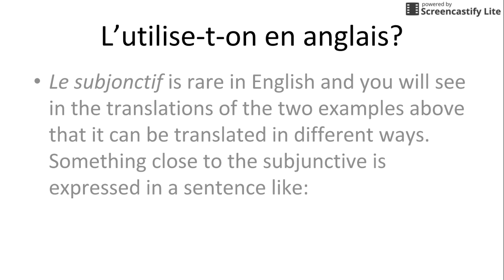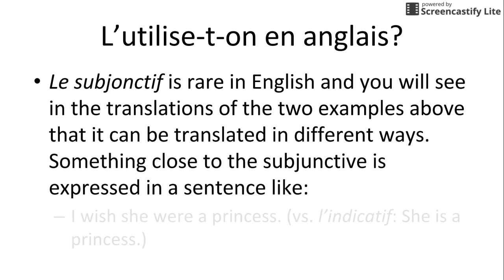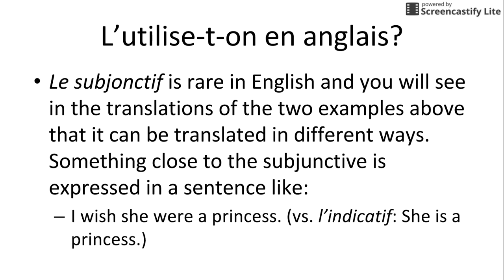In English, it's very rare to use a subjunctive. One example is, I wish she were a princess, as opposed to saying she is a princess. So in the subjunctive English example, we know that she is not actually a princess. It's contrary to the fact.